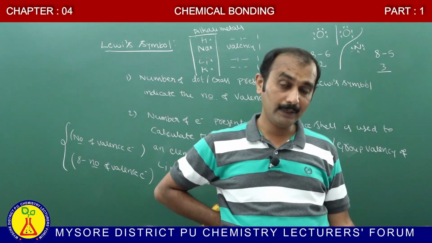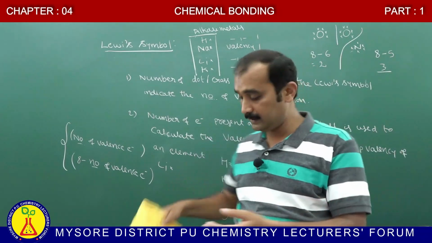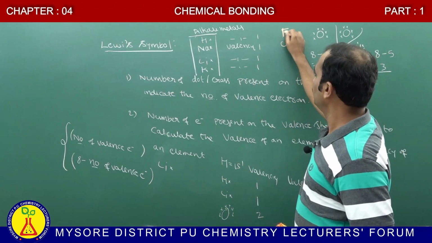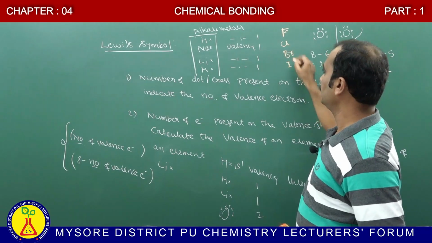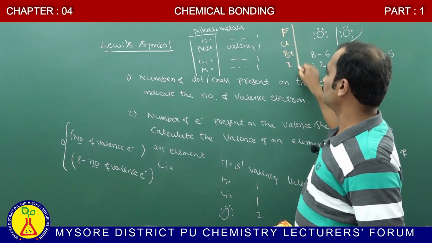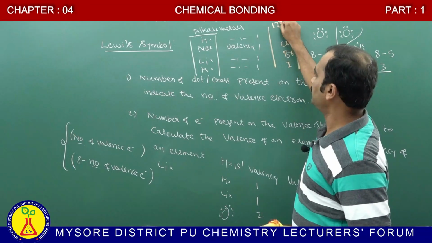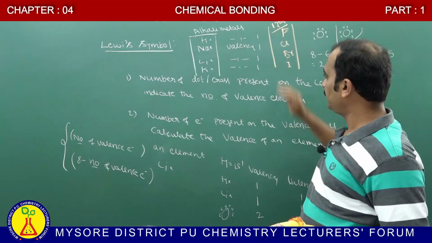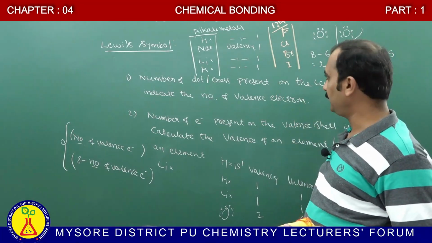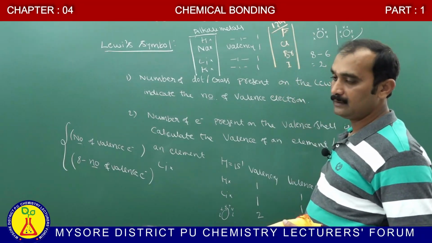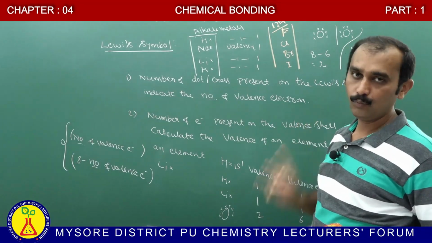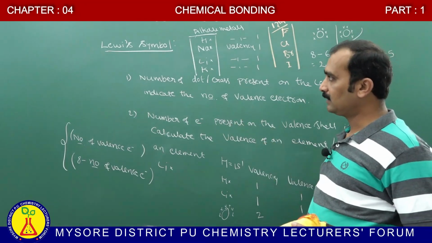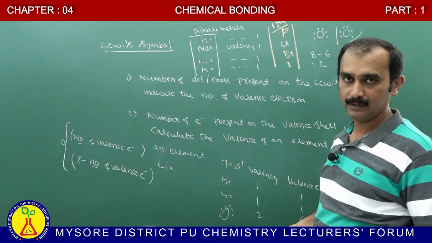For this halogen family, for example, consider fluorine, chlorine, bromine, iodine. In all the cases, they belong to the 17th group or halogen family. 17th group elements are halogen family elements. For halogen family elements, the group valency is only 1. These are the advantages of the Lewis symbol.